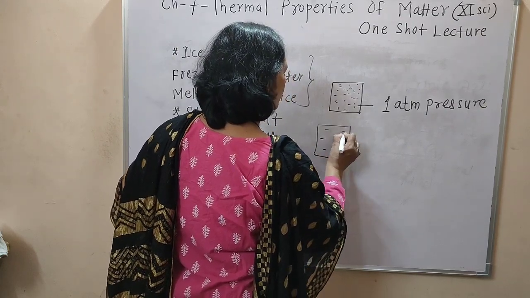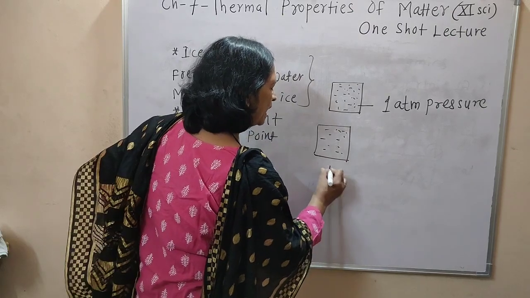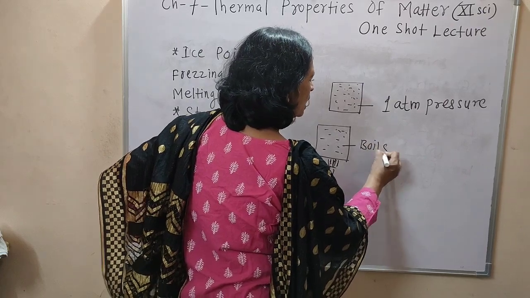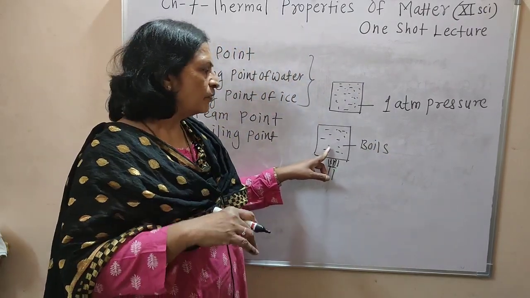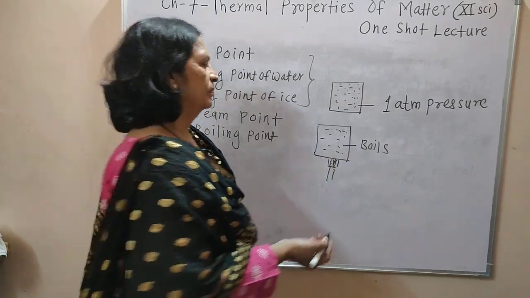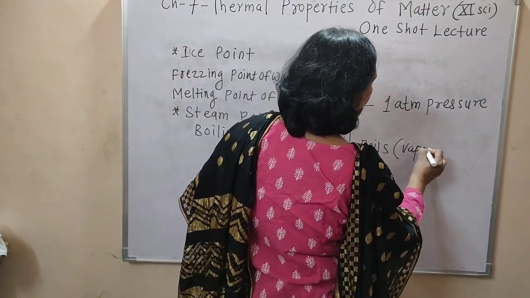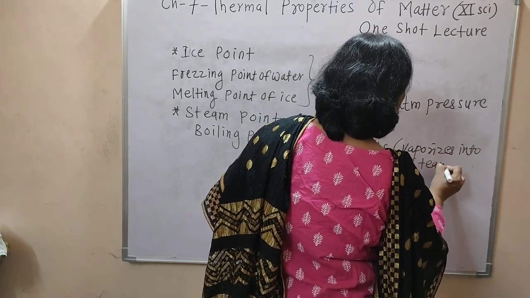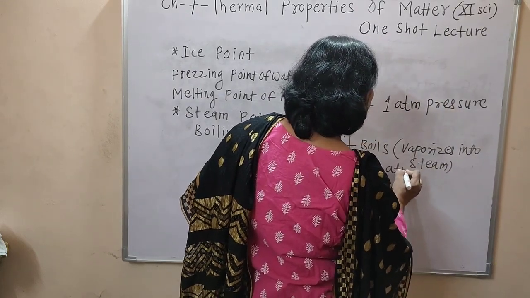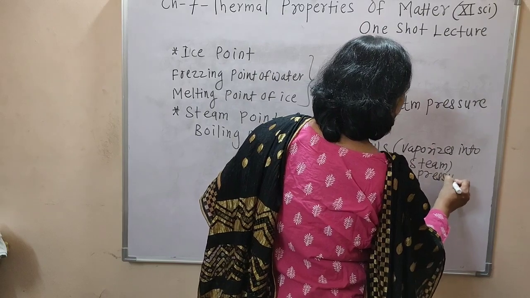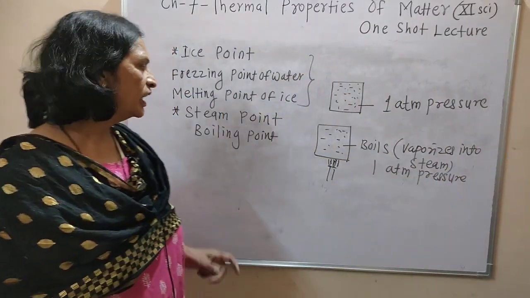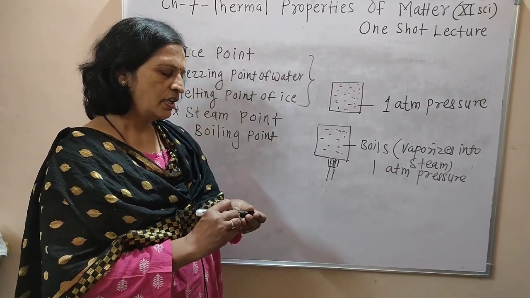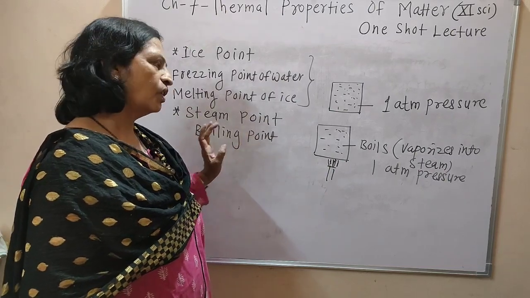This is pure water and we supply heat to that water. At that time it boils and vaporizes into steam, and again at 1 atmospheric pressure. At that time pressure should be 1 atmospheric pressure, and that point is called the steam point or boiling point. Understood? Then we have to define steam point or boiling point.